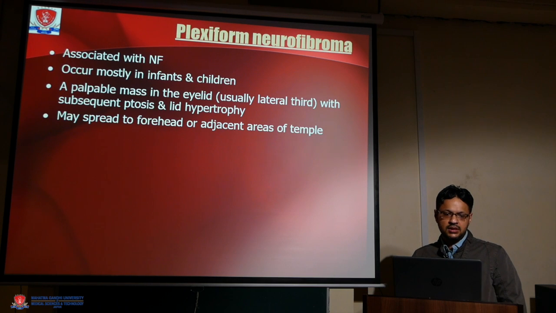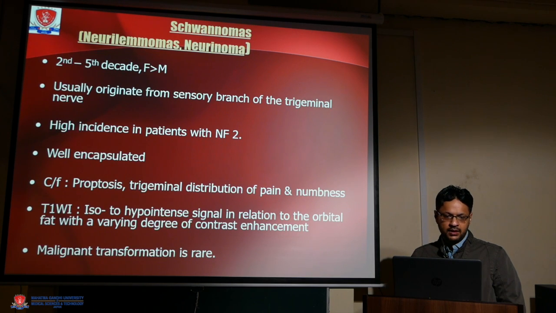Plexiform neurofibroma arises mainly in neurofibromatosis, which occurs mainly in children and infants, with a palpable mass of the eyelid with subsequent proptosis and lid hypertrophy. It may spread to the local forehead and adjacent region of the temporal bone.